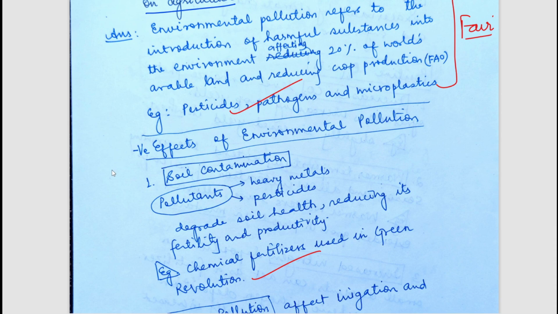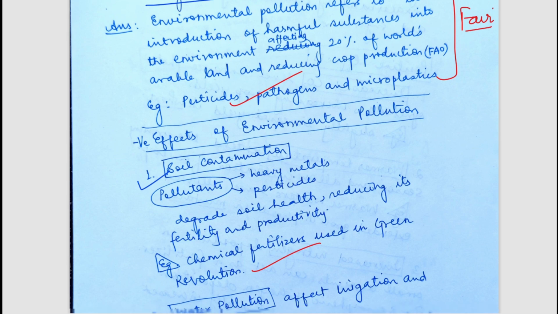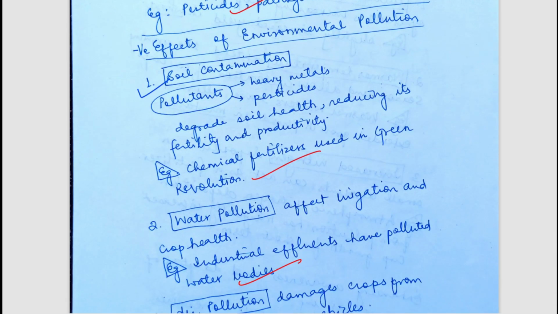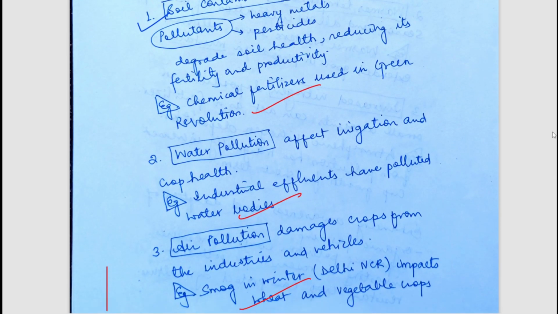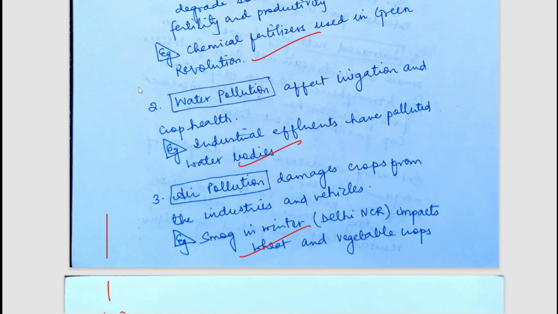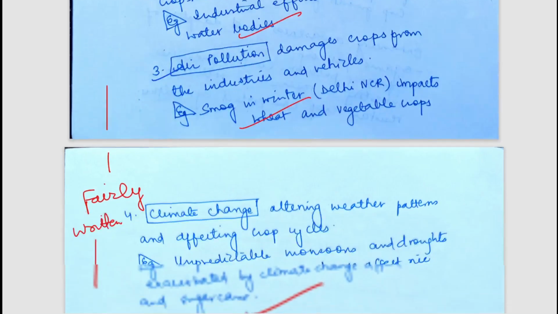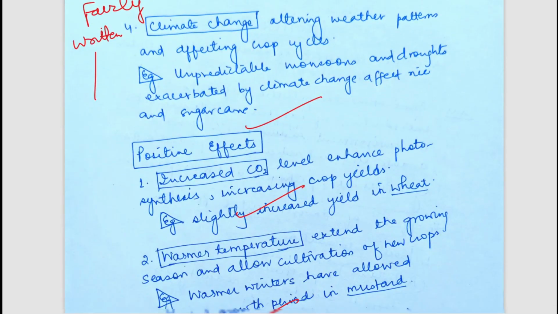The student has first mentioned the negative effects, such as soil contaminated by pollutants such as heavy metals and pesticides. It could be water pollution. It could be air pollution. Okay, you can simply pause and read the points. It could be climate change.